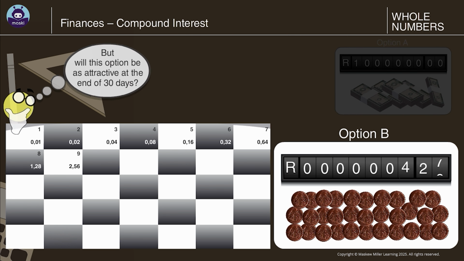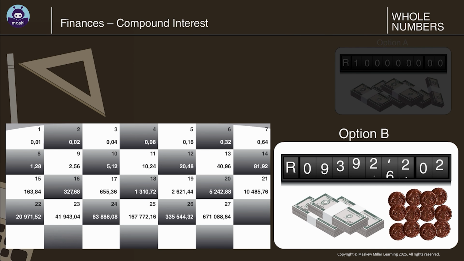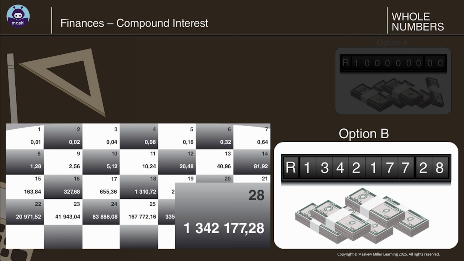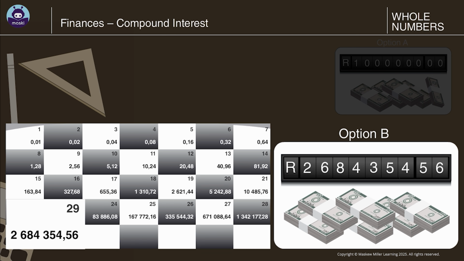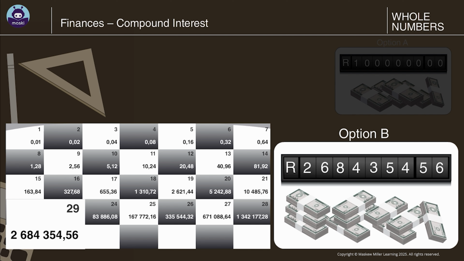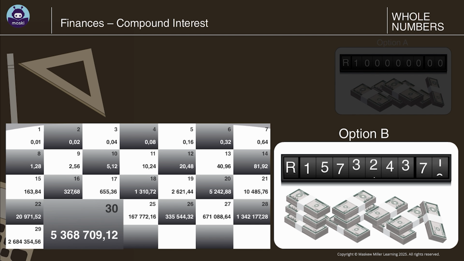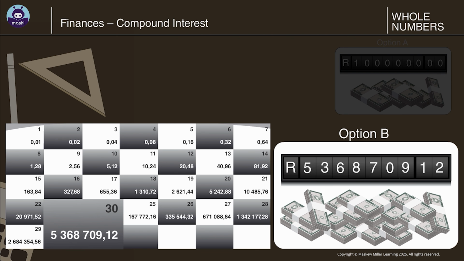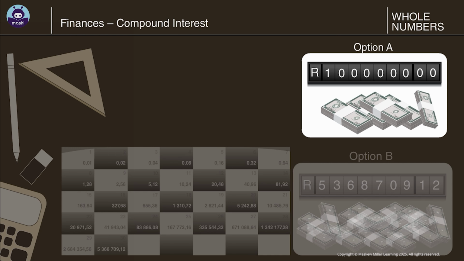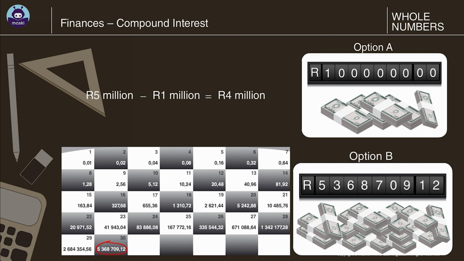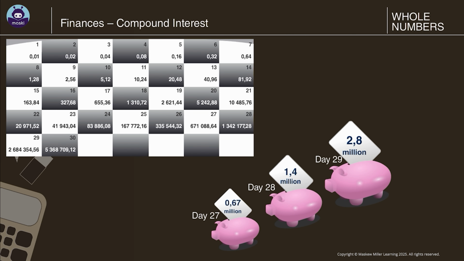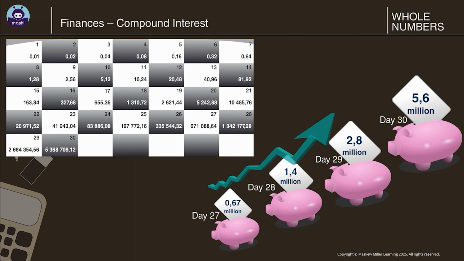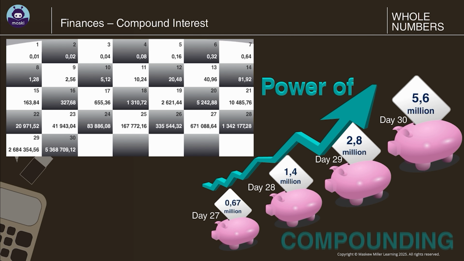Let's work this out. Observe that we are doubling the number of cents every day. Observe that on day 28, the value of money crosses R1,000,000. The value of money jumps to R2.7 million on day 29. On day 30, we have doubled the value of money again to 5.4 million. So if we had picked up the R1,000,000 that was available immediately, we would have had to let go of about R4 million. How did this happen? The total value of money was calculated at the end of each day, and its entire value was doubled the very next day. This is the power of compounding.